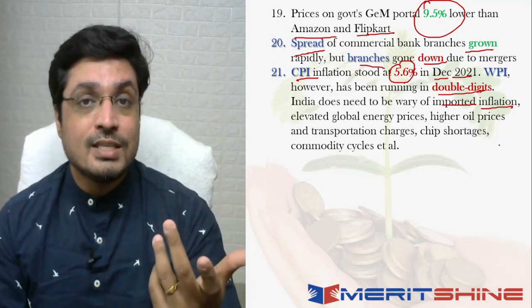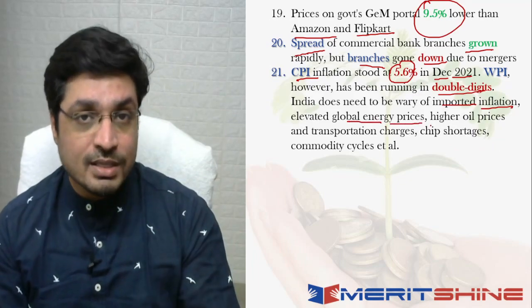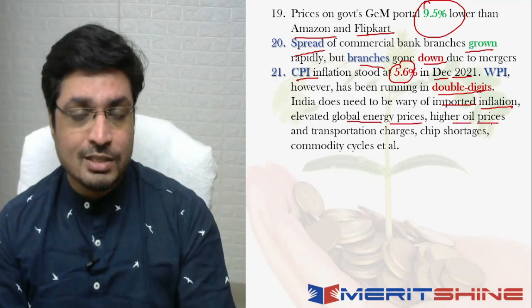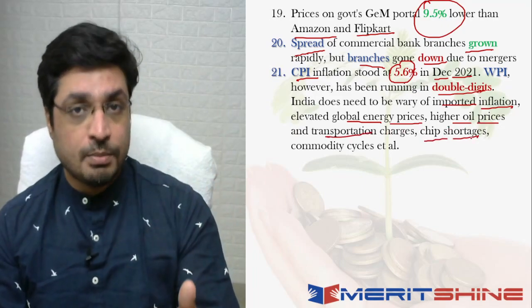अब कौन कौन सी elements हैं जिसकी वजह से imported inflation हो सकता है? So we talk about, let's say, the elevated global energy prices that are there. Obviously, you're looking at higher oil prices also. The transportation charges that may actually come in. Shortages in terms of the chips that are there.